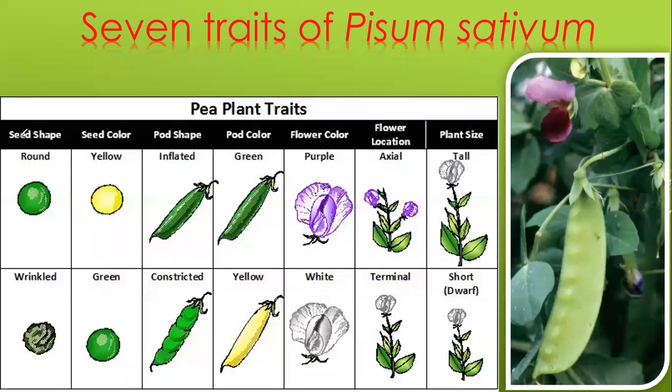Okay, so these are the 7 different traits that Mendel used for his experiments. First is seed shape. There is a round seed and a wrinkled seed. For round seed, the allele is capital R. Wrinkled is small r. Clear with the first? You have to learn these terms also, okay?